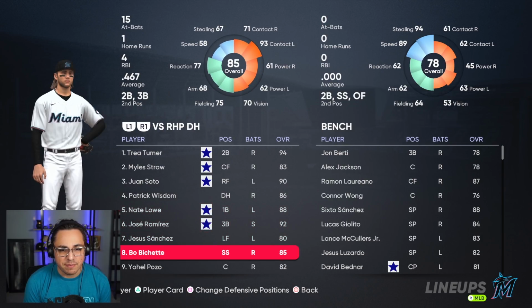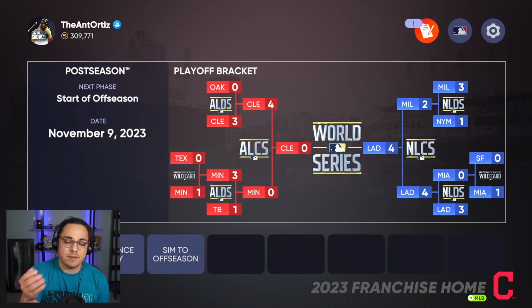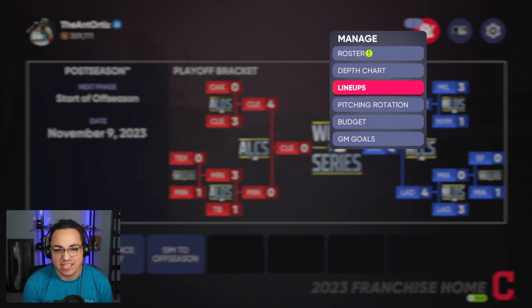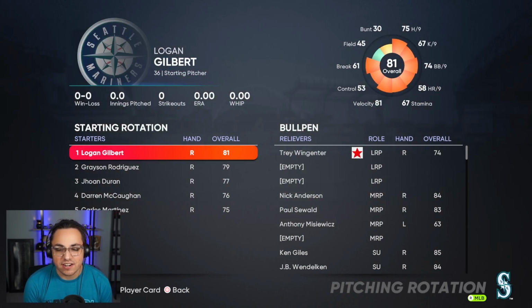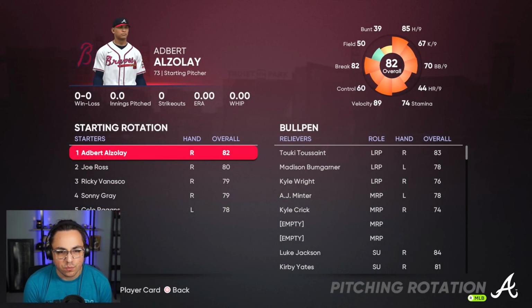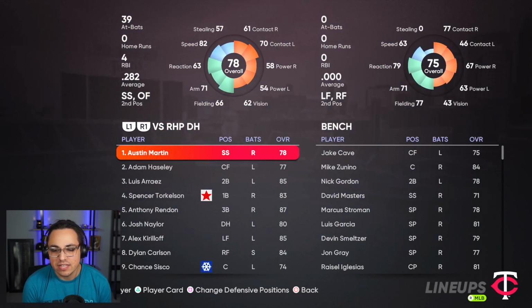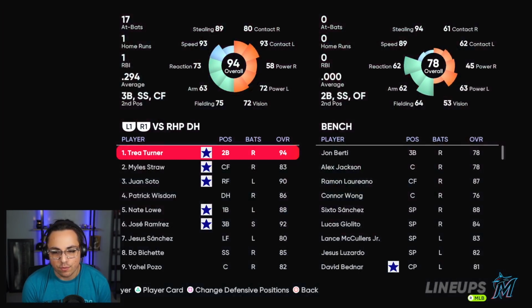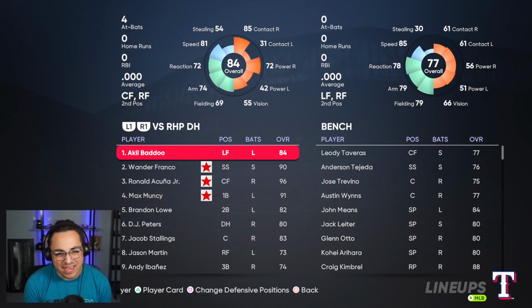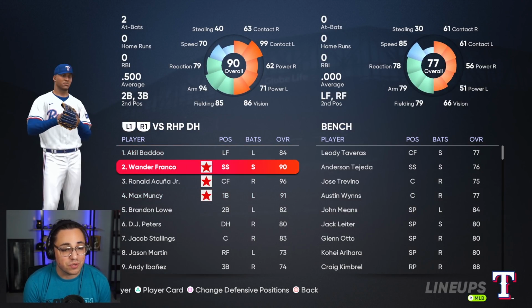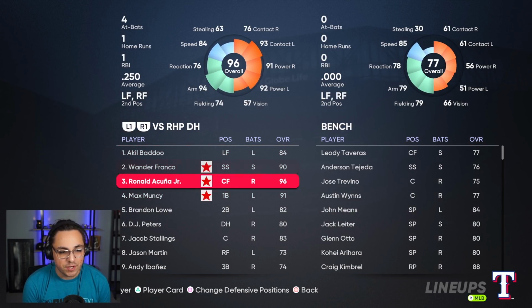The Marlins were kind of nice. I feel like they should have been a little bit better. I know they made the postseason both years, but I feel like they should have done just a little bit better. And then finishing it out, I feel like we had, nope, not pitching. I don't want to see pitching. Let's go to the Marlins again, and then we'll finish it off here. So the Braves were meh. The Rangers, I told you, give them a couple seasons. They'll be kind of nasty.